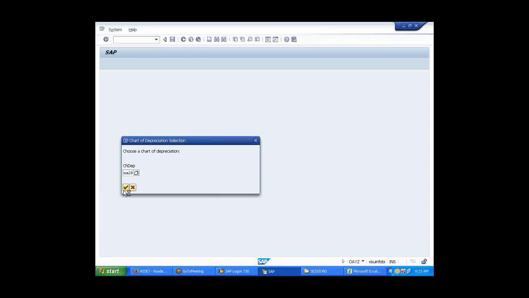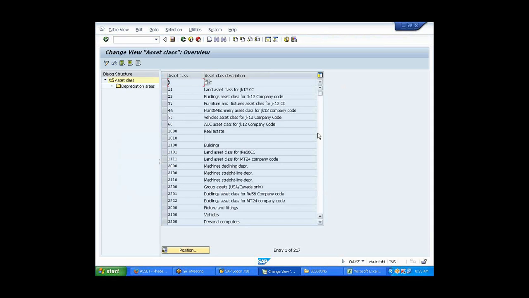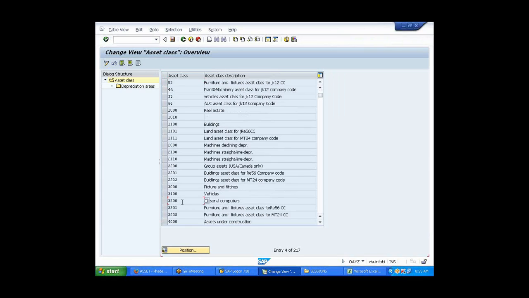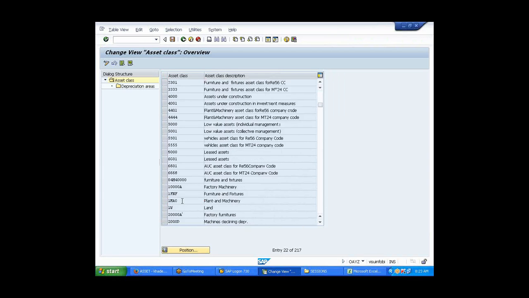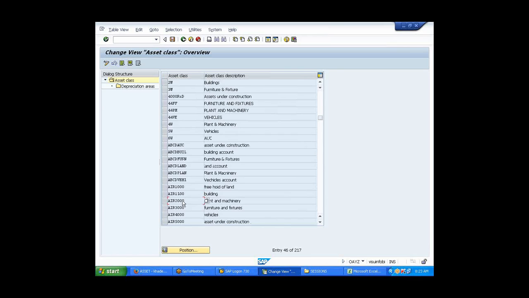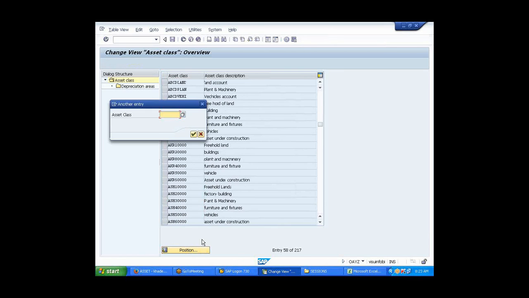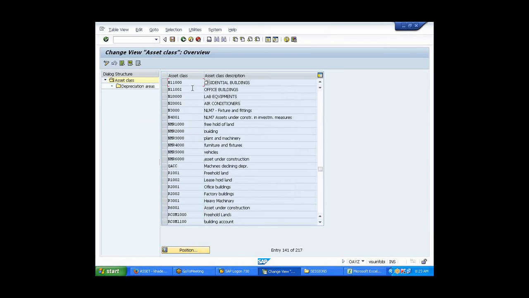You're talking about asset classes. Those are the same I have given, FBLD and all these things, so no problem. You can just give position FBLD.